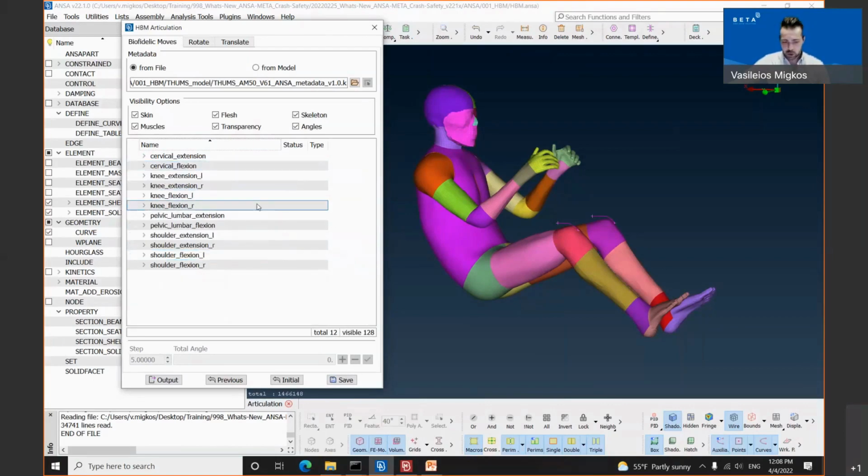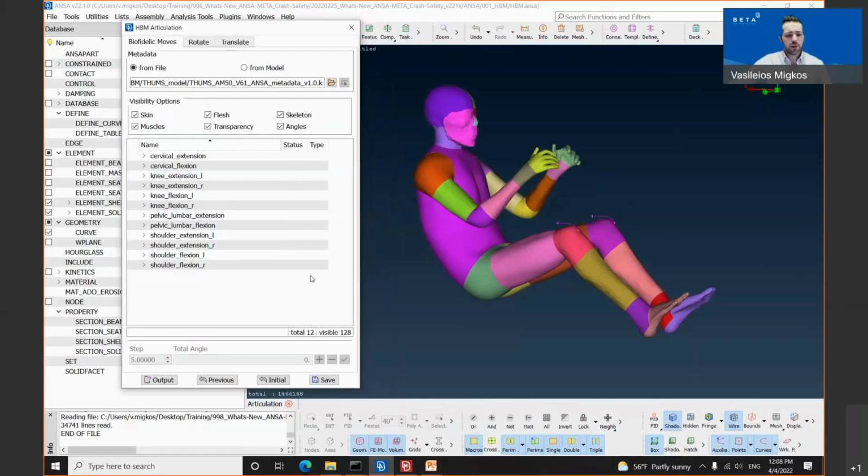Before proceeding, I need to mention that this metadata file can be used for a human body model of the same version in a different solver, either with no modifications at all or with small modifications. The reason for this is that the kinetics which are inside this metadata file are deck independent, and the only thing which is deck dependent are the sets. That's why I mentioned previously that we might need to do small modifications. The next thing about the metadata file is that these files are created by us, BETA CAE Systems, and if someone wants to have them, he needs to contact us.